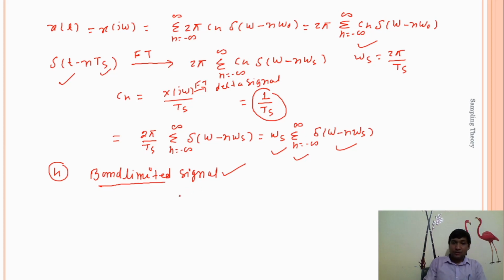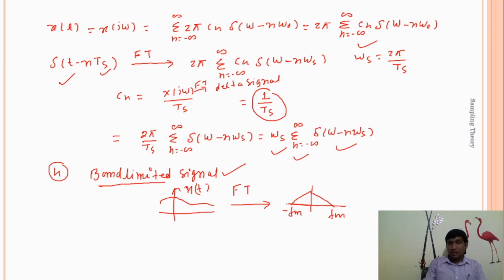Band limited means, suppose that I'm using any analog signal, that is x of t, and the Fourier transform of this band limited signal is like this. This is your Fourier transform, and this is minus fm, and this is fm. Here suppose that the amplitude is A, and this is X of j omega.